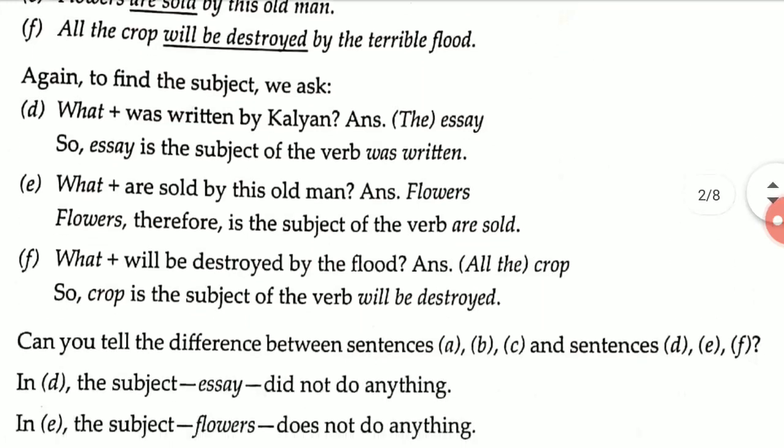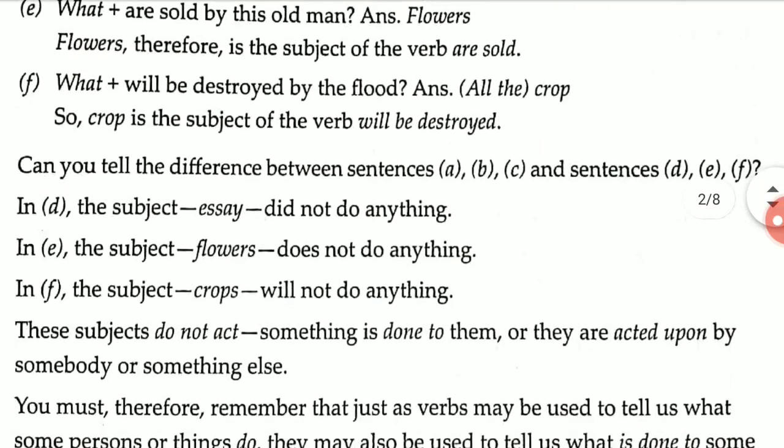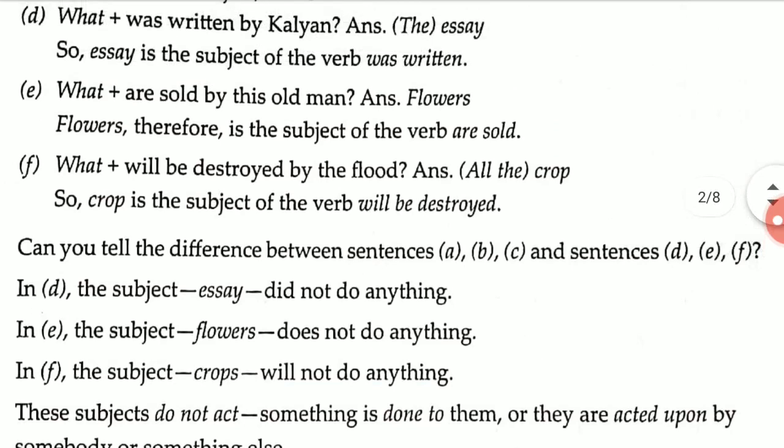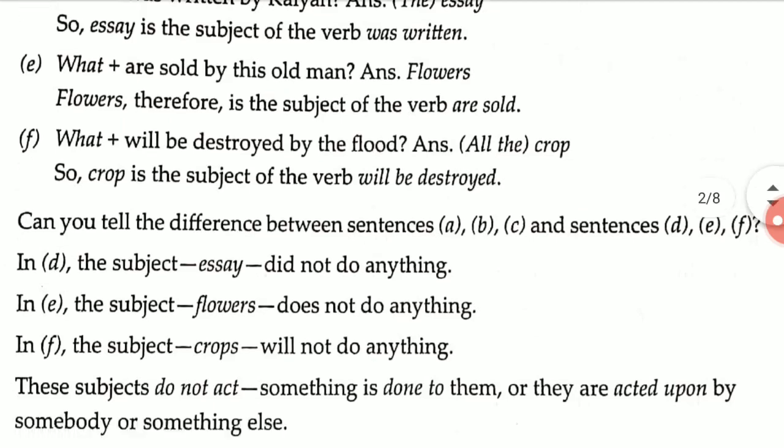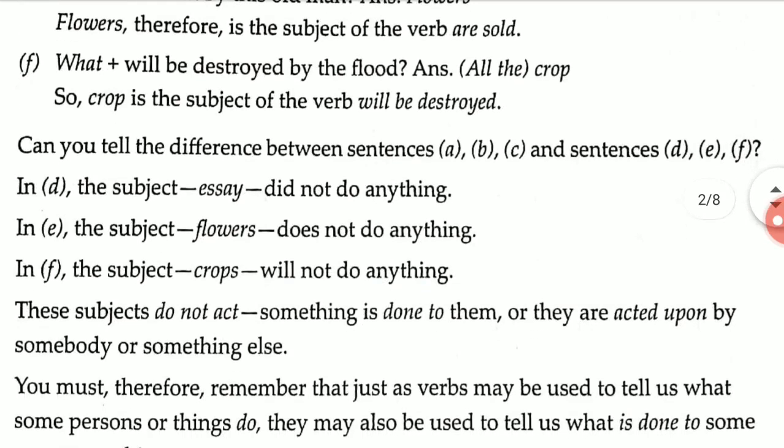Can you tell the difference between sentences A, B, C and sentences D, E, F? We can understand that in the first set the subject has done all the things. In the second set, the subject essay does not do anything, the subject flowers does not do anything, the subject crops do not do anything. The subjects do not act; something is done to them, or they are acted upon by somebody or something else.